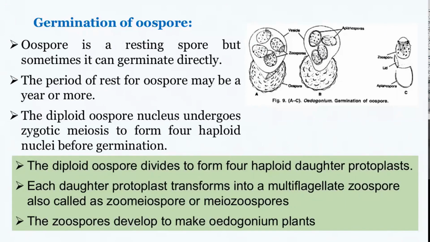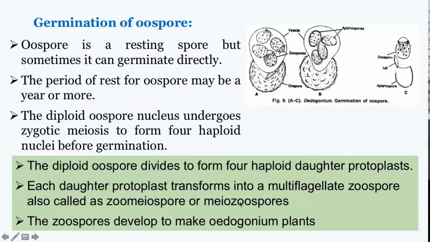These 4 haploid nuclei take up some of the protoplast from within and get transformed into multiflagellate zoospores, which are known as meiozoospores.